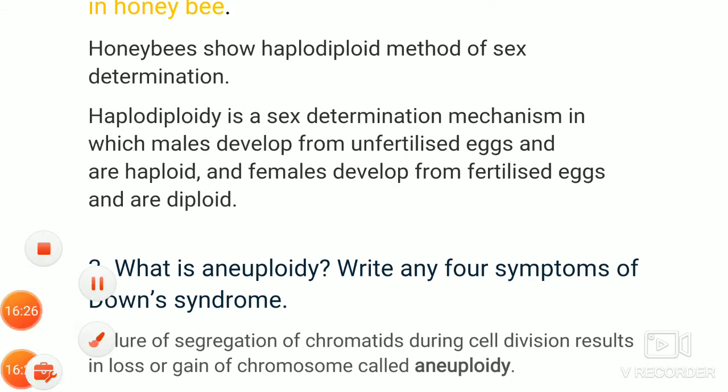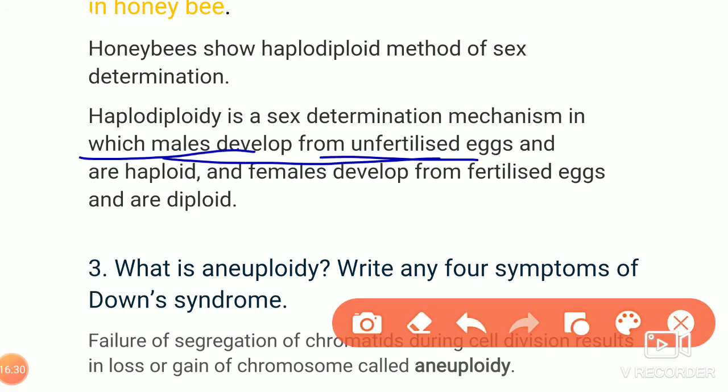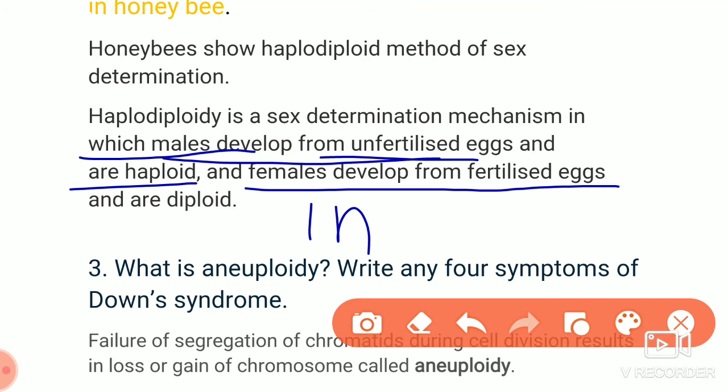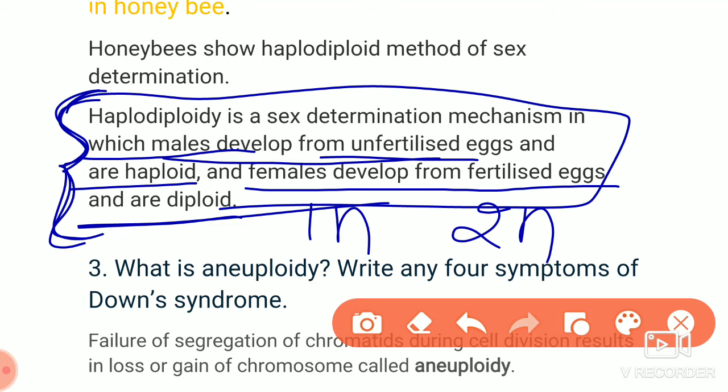We will just see the explanation here. Males develop from unfertilized eggs and they are haploid, that means the 1n condition. Females develop from fertilized eggs and they are diploid, that is the 2n condition. This schematic representation I have already given in the notes. So just refer to that and write that mechanism. You have to write this complete answer and also draw that schematic diagram along with this answer.